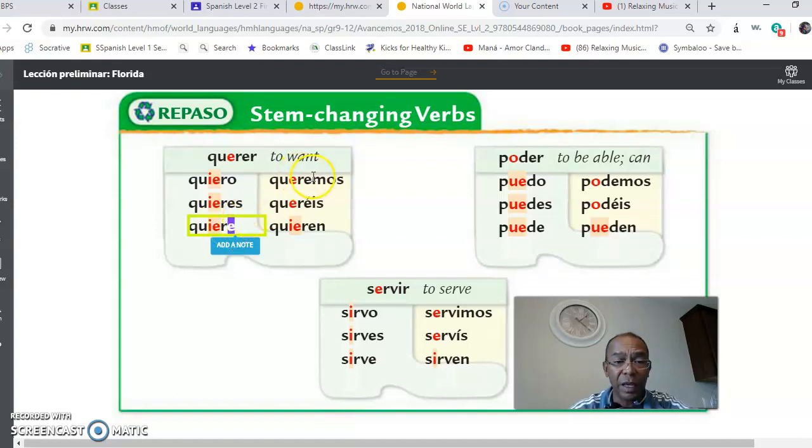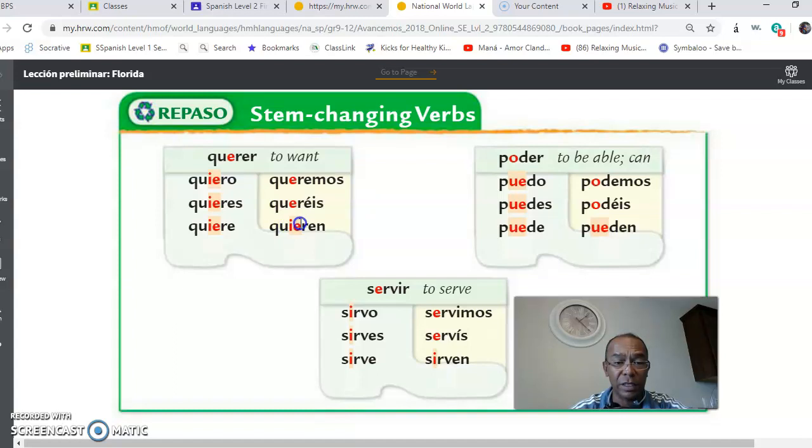Okay, queremos is the only place that these verbs don't have a stem change. Right here, as you can see, there is no stem change in queremos. Again, there is no stem change in the verb in the nosotros form. When you go to queréis, also vosotros does not have a stem change. Nosotros and vosotros. And it goes back to ellos, ellas, and ustedes.